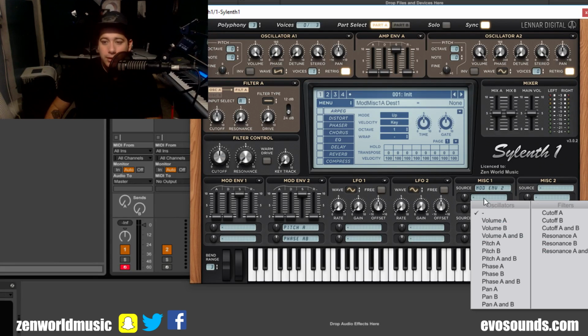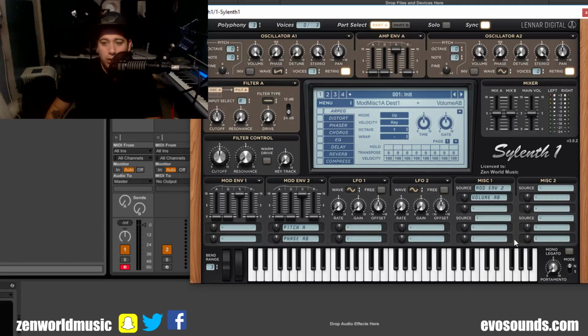So what we're going to do here is click here, and let's say we want to modulate now the volume, then we can do that with the mod envelope by doing so, and let's say we want the volume to go down. You can see. And now the phase, the pitch, and the volume: the pitch is going up, the phase is going up, and the volume is going down. We can have the volume increase as well. As you guys hear there, it has an increase in volume.